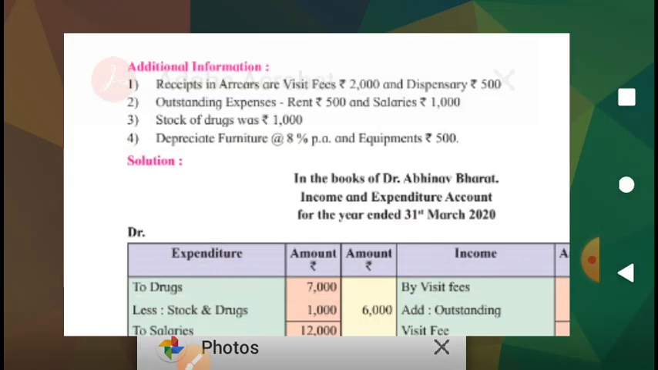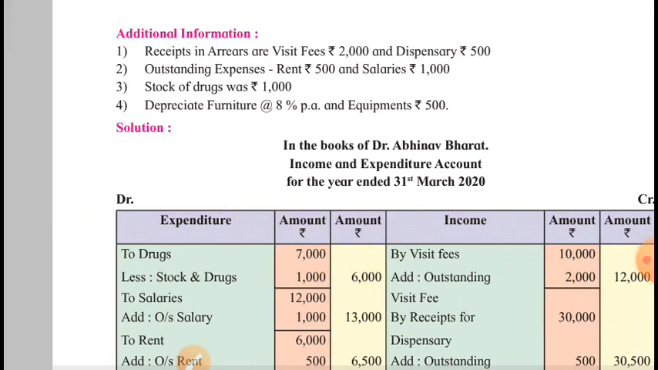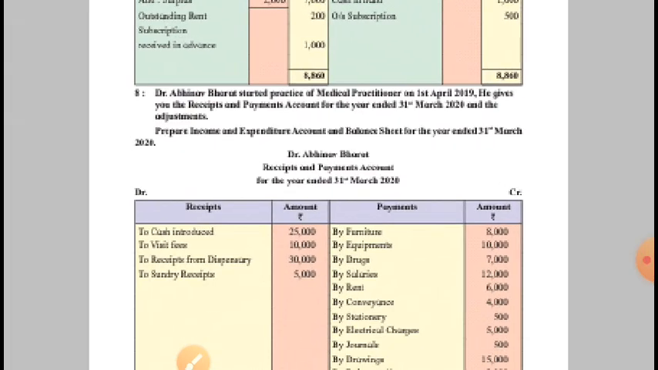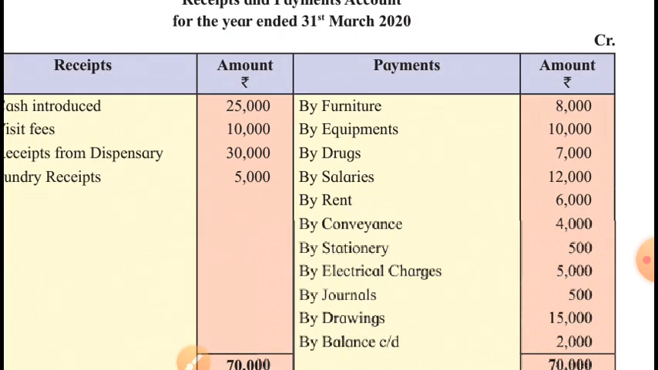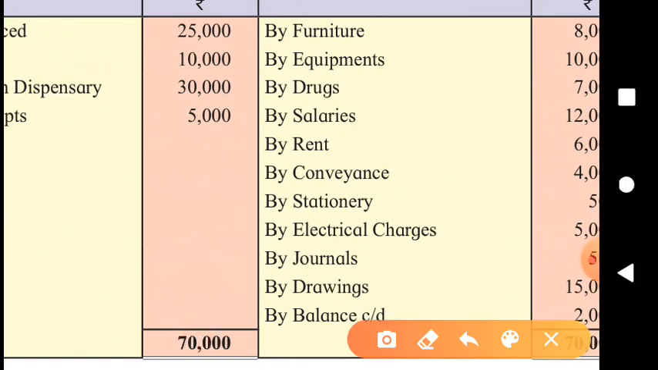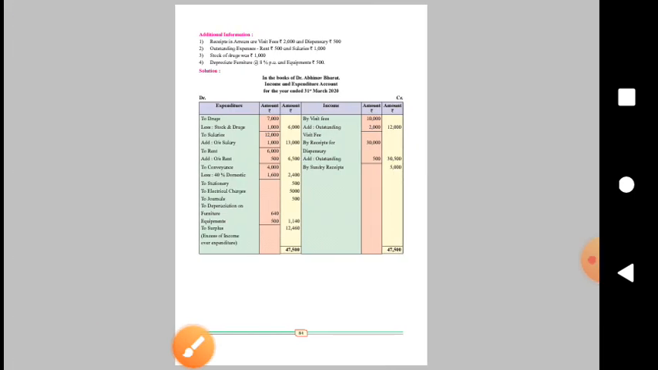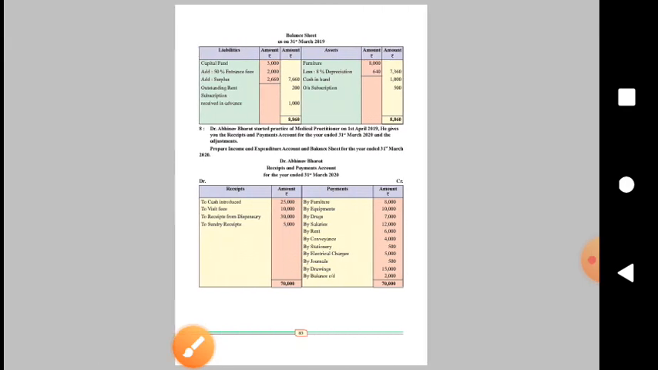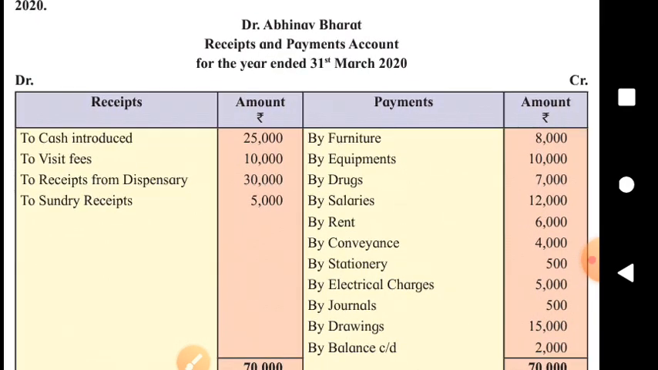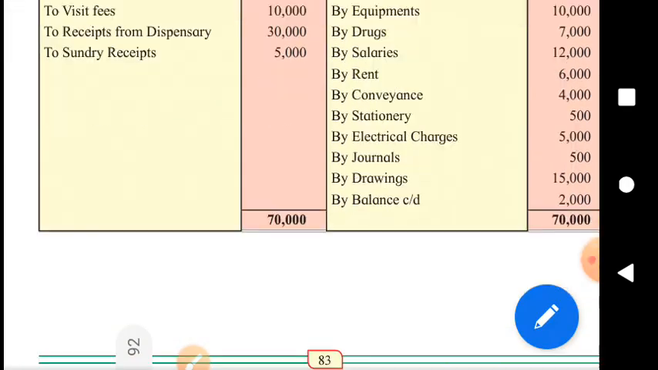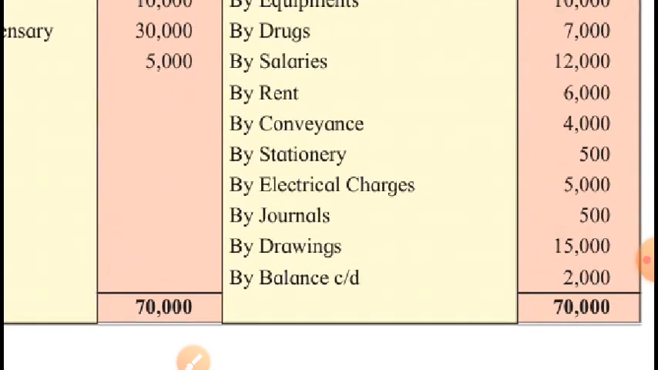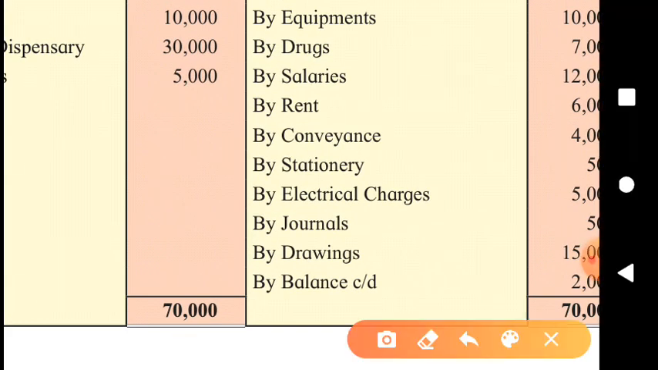The payment side says that. What does it say? What is the expenditure on conveyance as per payment side this year? We see this year we have paid 4000 on conveyance, isn't it? The current year's expenditure on conveyance is 4000 as per the payment side information.